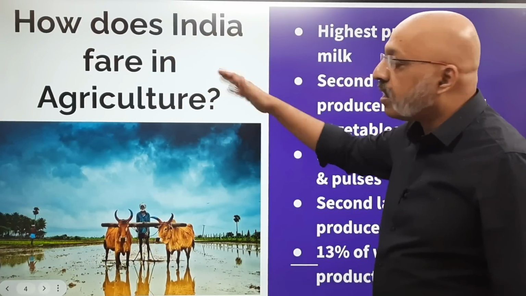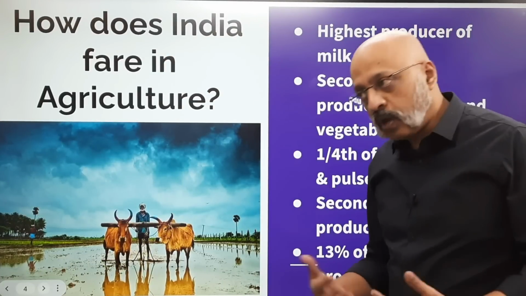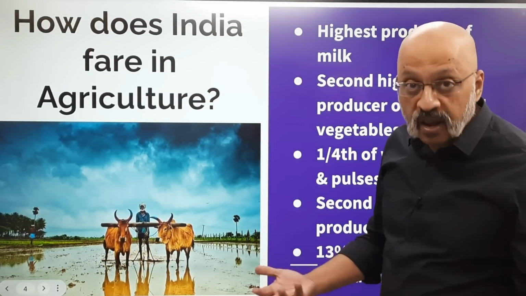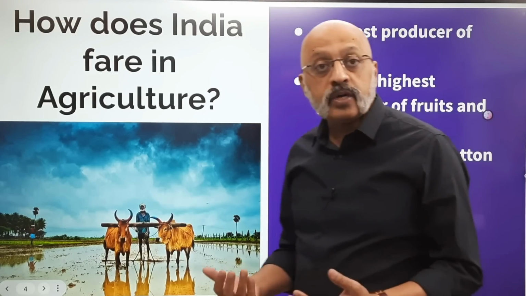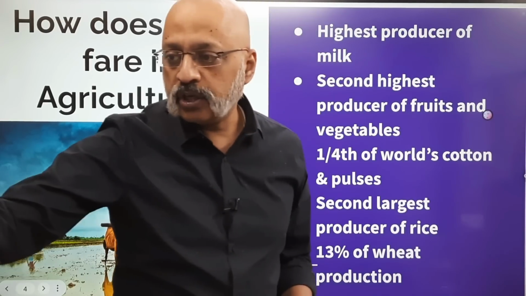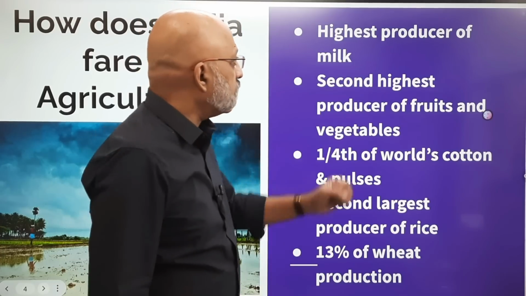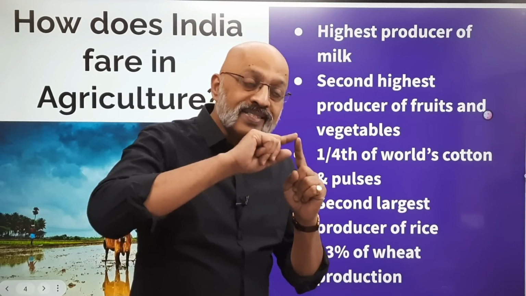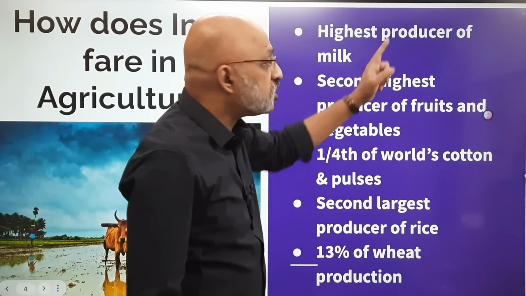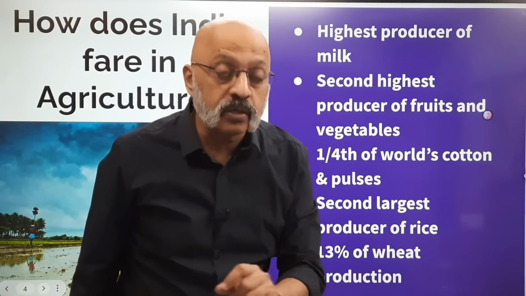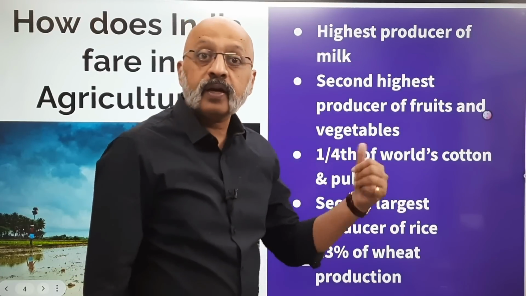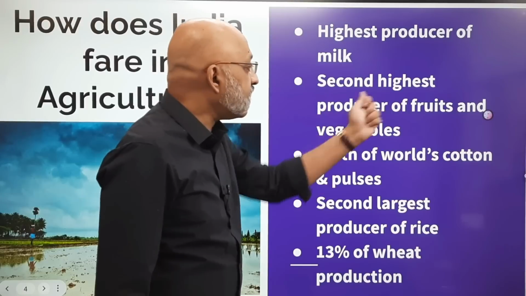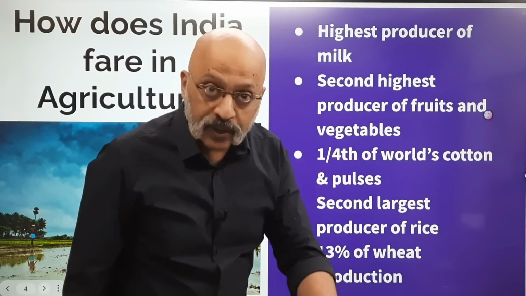Now, how does India fare in agriculture? So if you're talking about India being an agrarian economy, let's find out how does it do in agriculture. It's the highest producer of milk. Again, data that you should be aware of and use it sensibly in your answers. It's the highest producer of milk. 22% of the global production comes from our country. It's the second highest producer of fruits and vegetables.